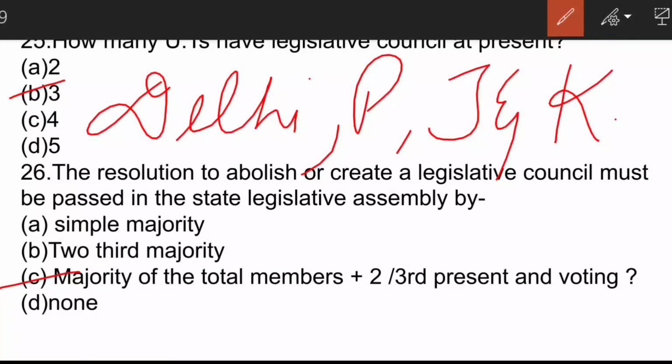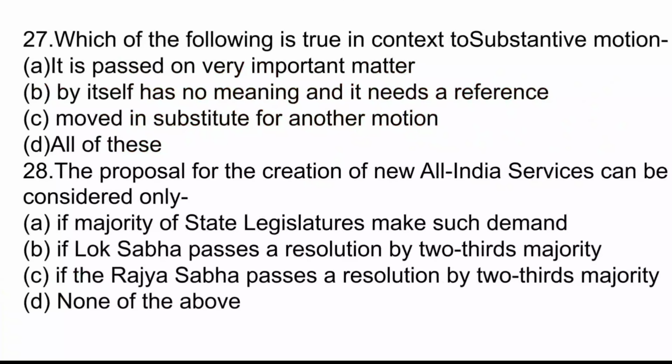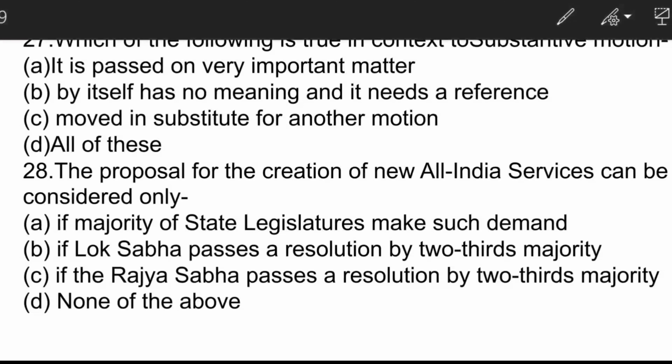The next question. Which of the following is true in context to substantive motion? The correct answer is option A. It is passed on very important matter. The second option, that is by itself, has no meaning and it needs a reference, is subsidiary motion. And the C option, that is moved in substitute for another motion, is the substitute motion.